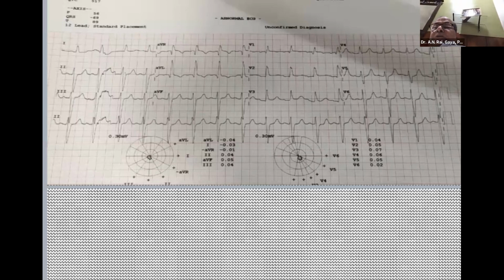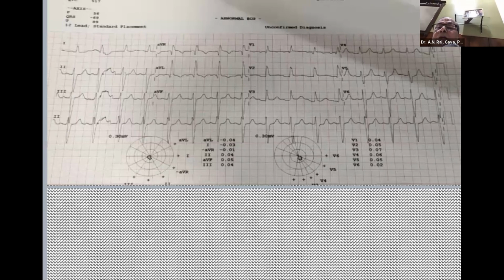I will just tell you, there are two types. Standard masquerading, where in the precordial leads there is an RBB pattern, and in the limb leads there is an LBB pattern. See lead one. This is the standard type, and why is it important? These patients have high degree block, and they can go into complete heart block anytime. That is why this patient had a fainting attack, required pacing, and we did pacing.